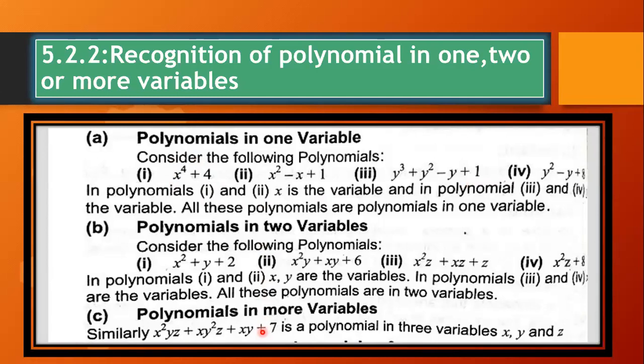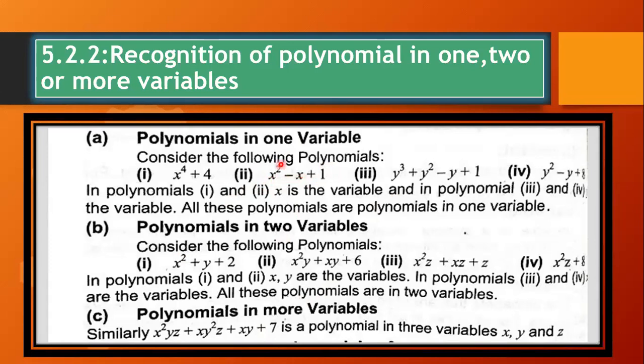Example number 2 and 3, which variable is used here, like x, y, z, l, m, n, o, p? In example number 2, the only variable used over here is x.